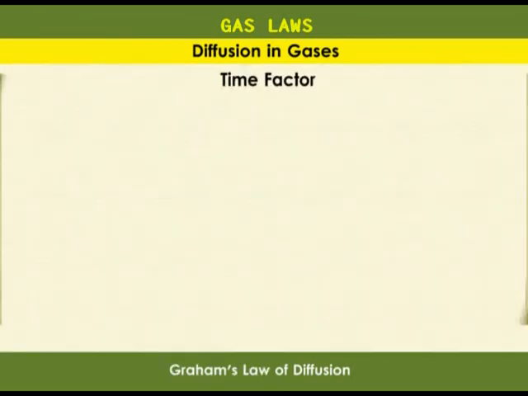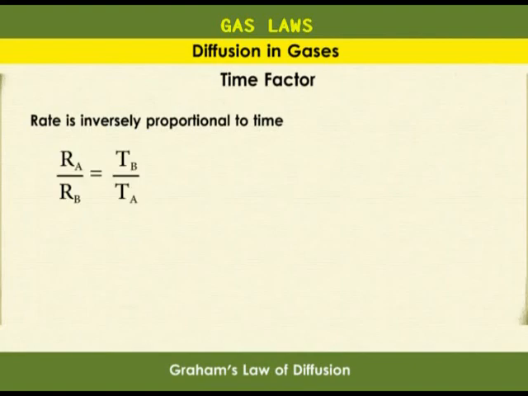Now, when we talk about rates of diffusion, the only experimental variable that we can measure is time. How much time does a given gas take to diffuse? So we need a relationship involving time. Rate and time are inversely proportional. That is to say, if a gas diffuses at a higher or faster rate, then it takes less time. If it diffuses at a slower rate, then it takes more time. Mathematically, rate A over rate B is equal to time B over time A.